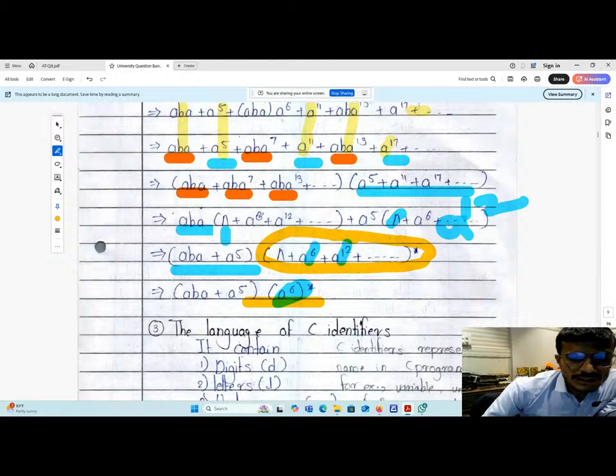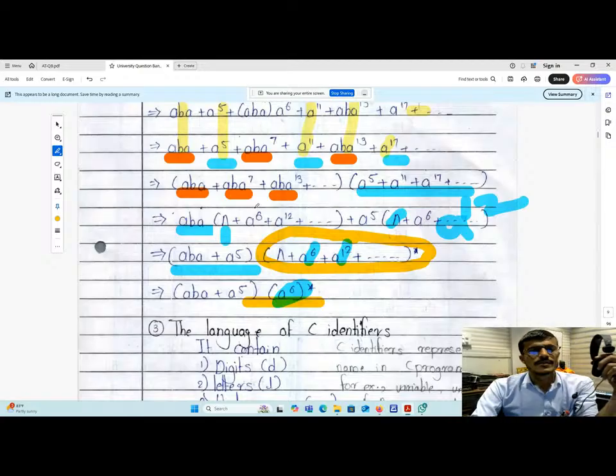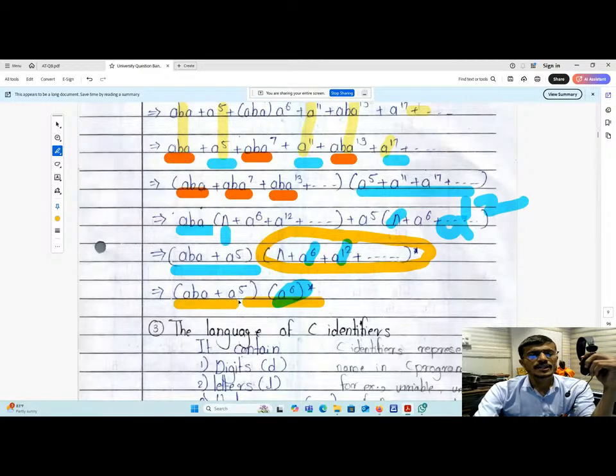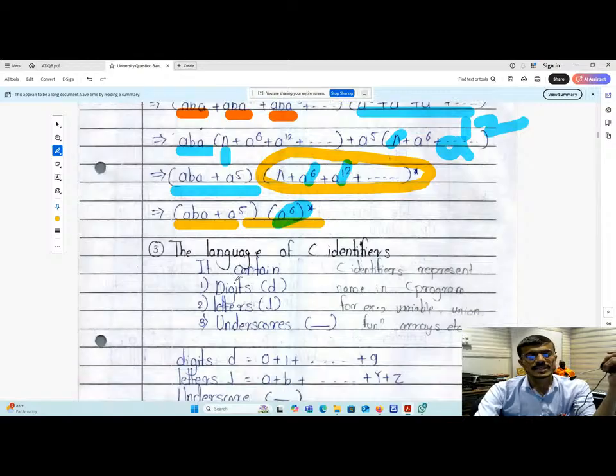And for the first term, you can write this as ABA plus A raised to 5. Okay, so that is the question.